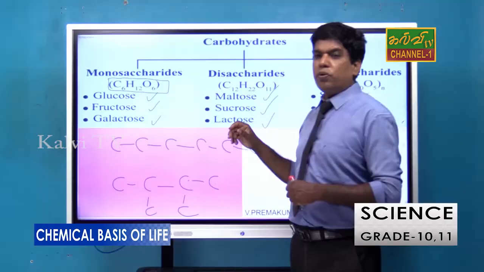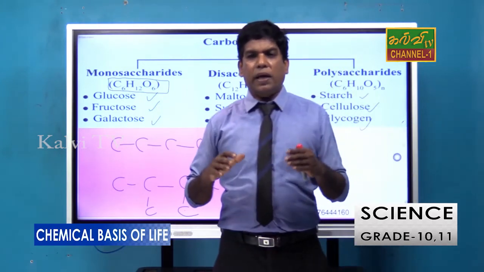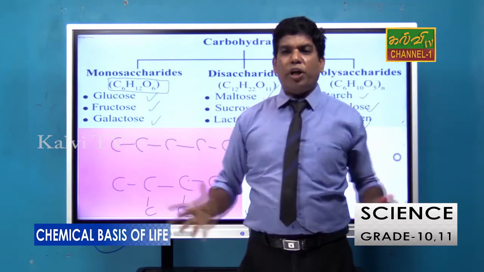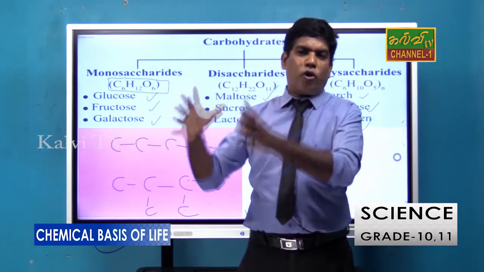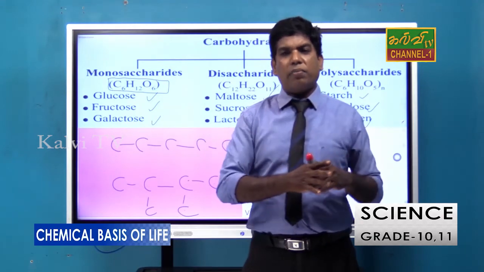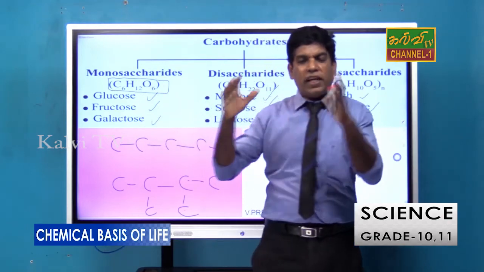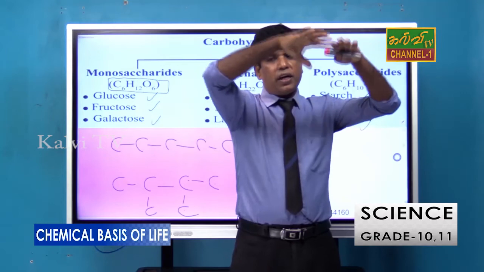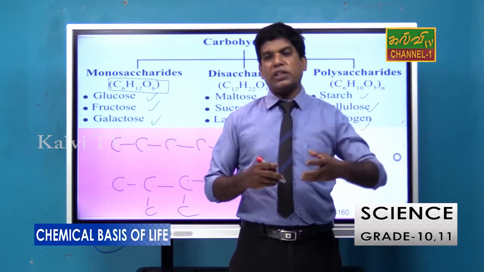So now, students, you can understand that in this chapter we are explaining what constructs our body, what substances are there, what are examples of organic and inorganic compounds, and what substances are considered biomolecules. After that, carbohydrate: the main carbohydrate in the world is produced by photosynthesis.